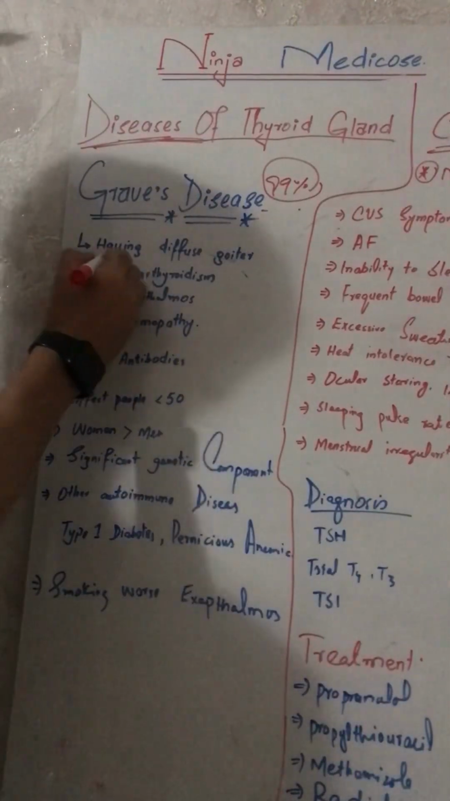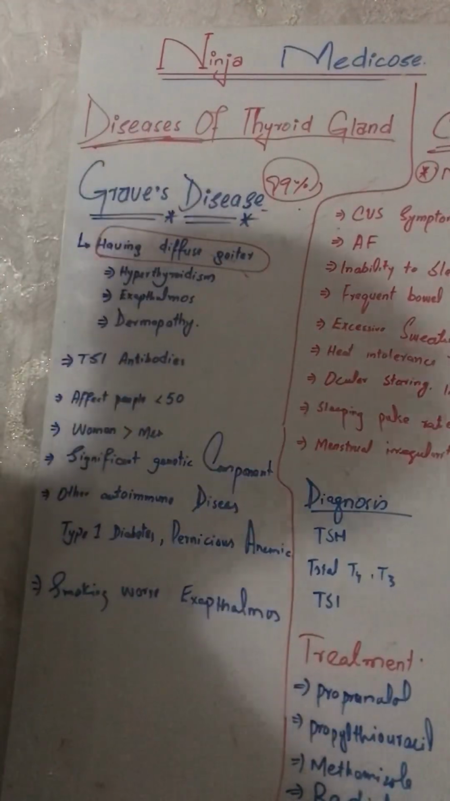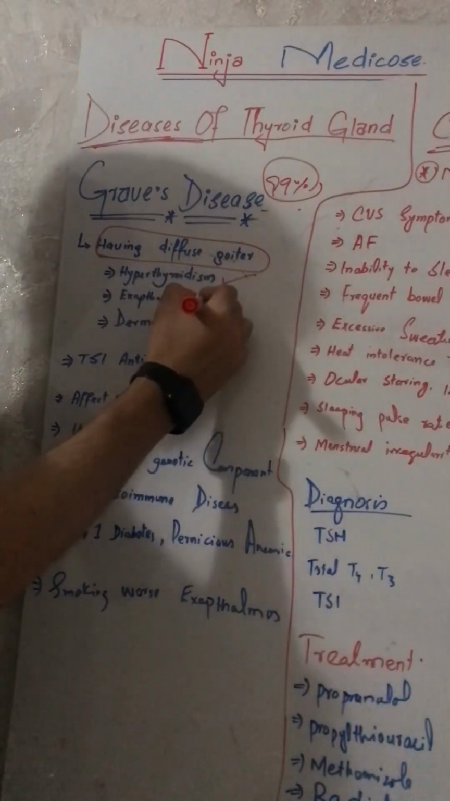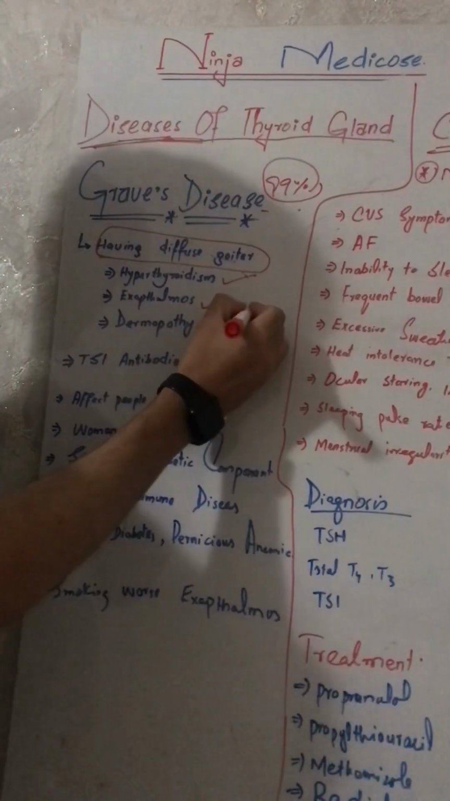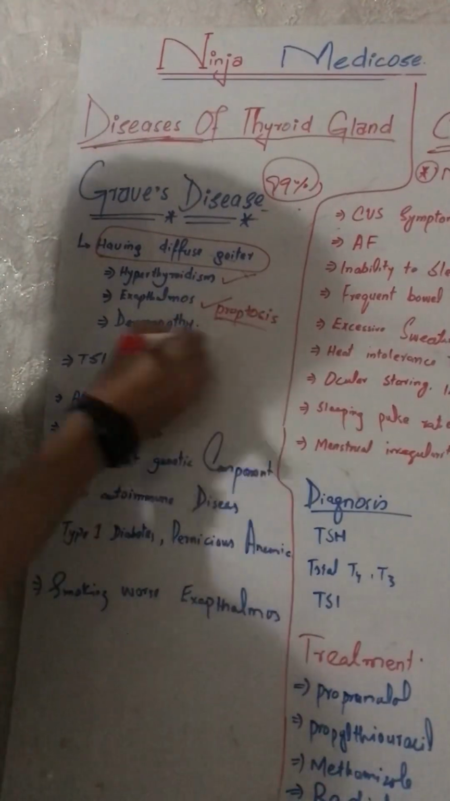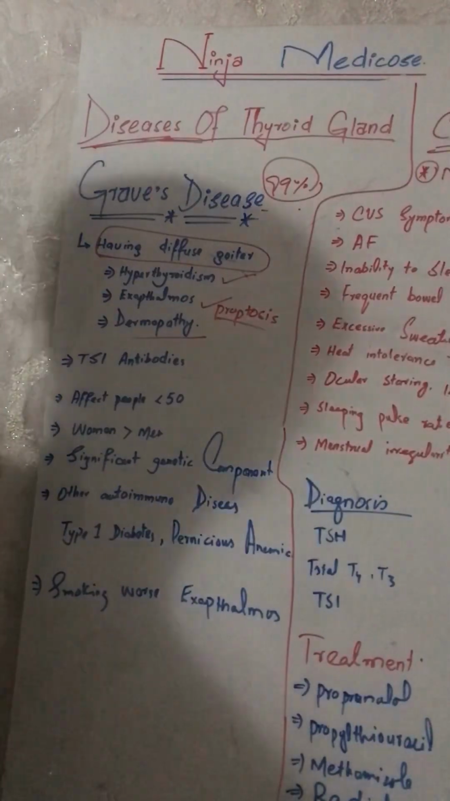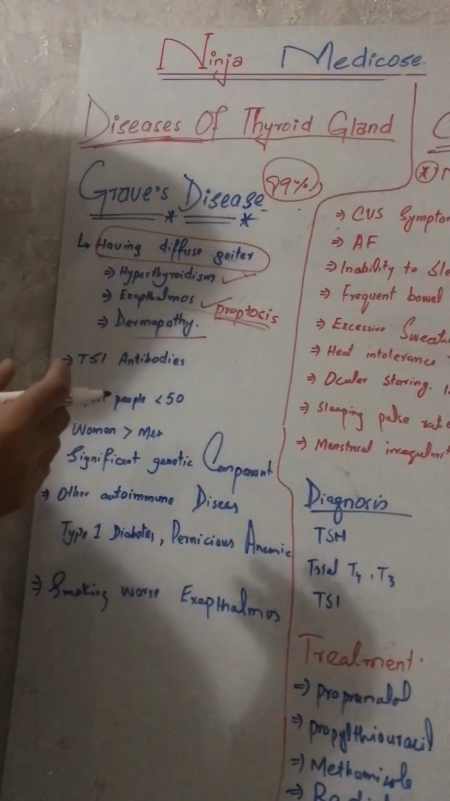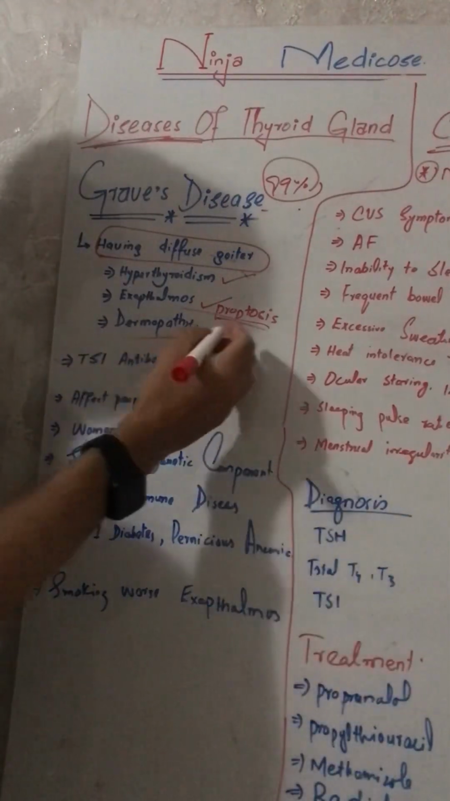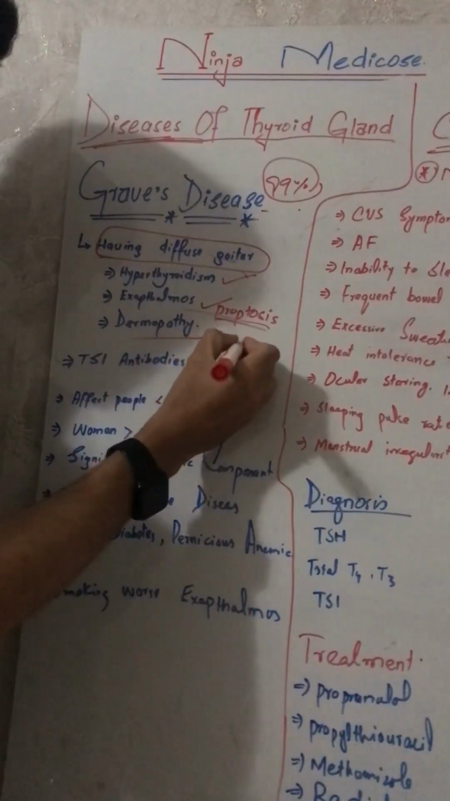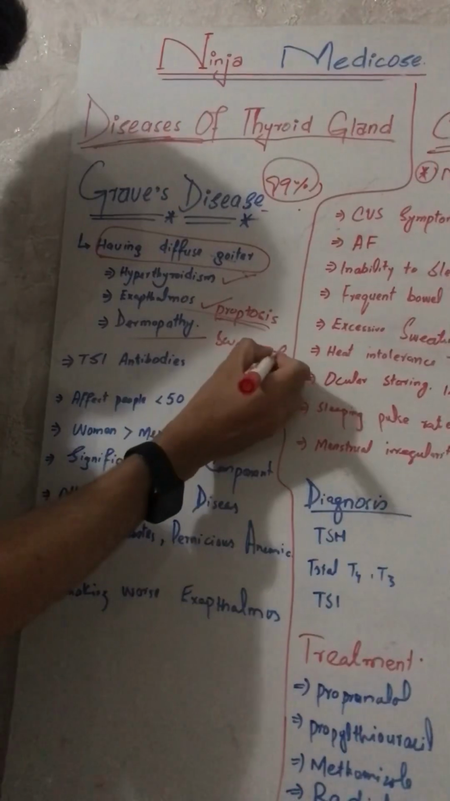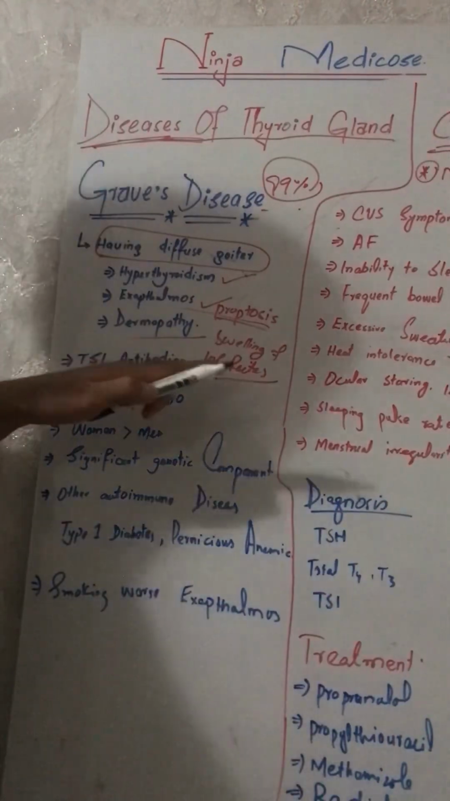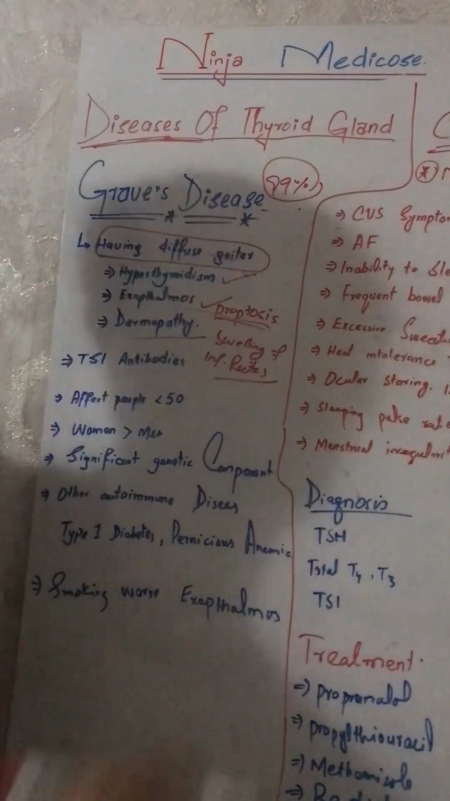In Graves' disease, there is diffuse goiter, and Graves' disease is like a syndrome. It has hyperthyroidism, exophthalmos or proptosis, and dermopathy on the lower extremities. Exophthalmos or proptosis is the extrusion of the eyeball. It is due to the swelling of the inferior rectus muscle. When the inferior rectus muscle swells, the eyeball gets pushed outward.